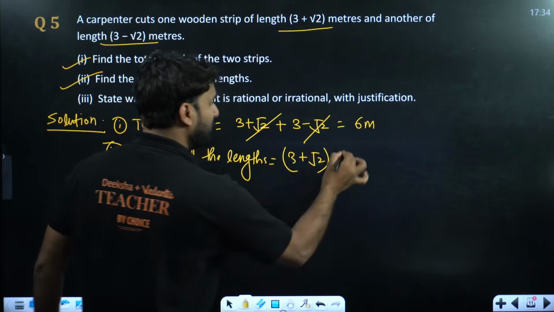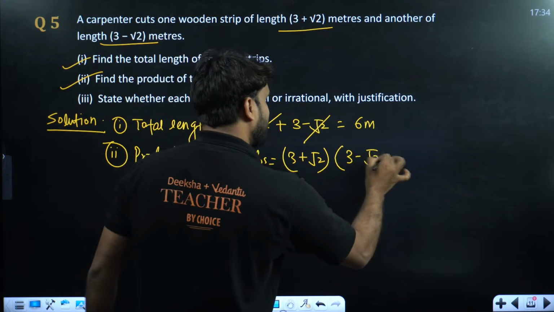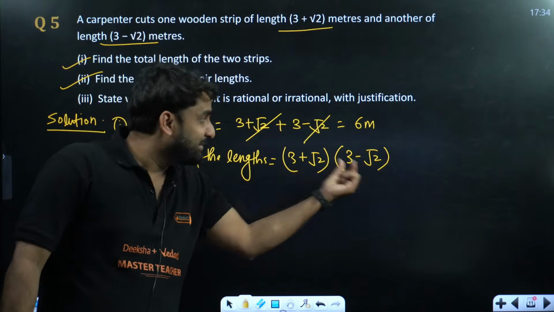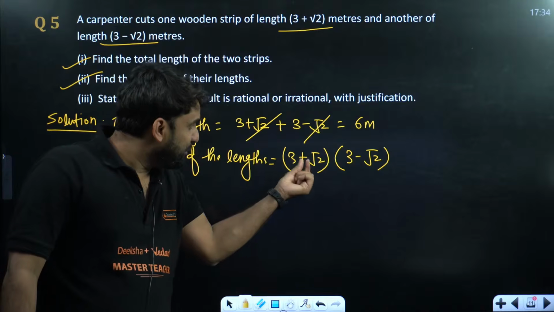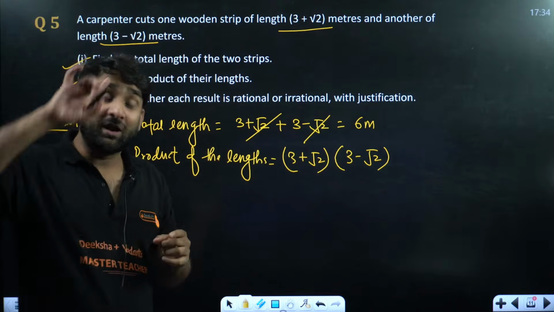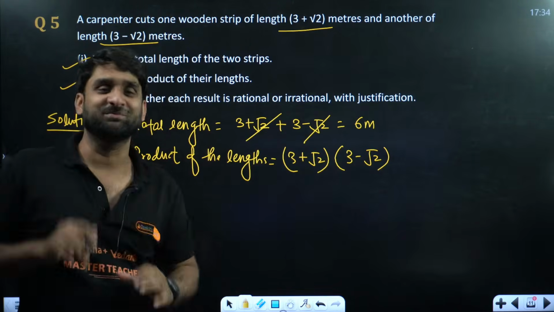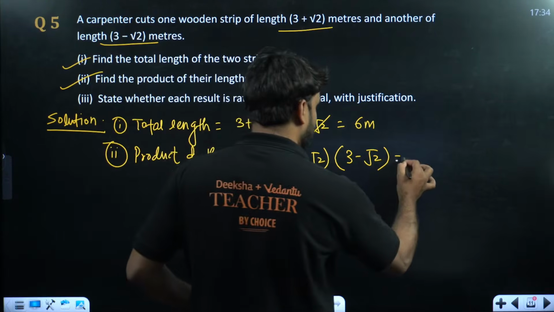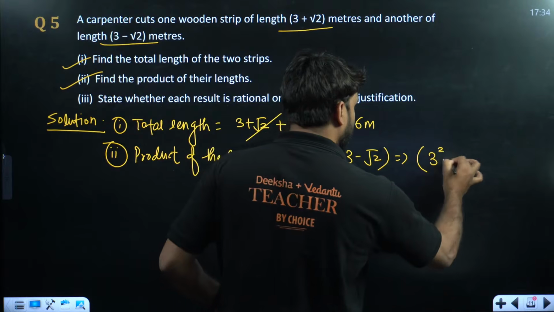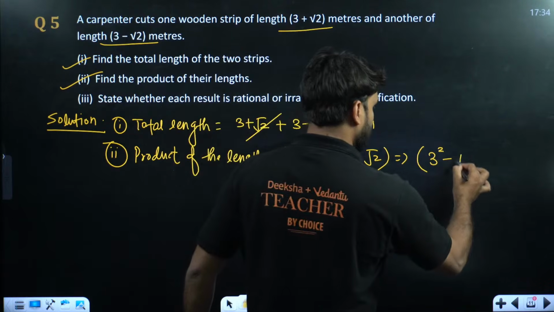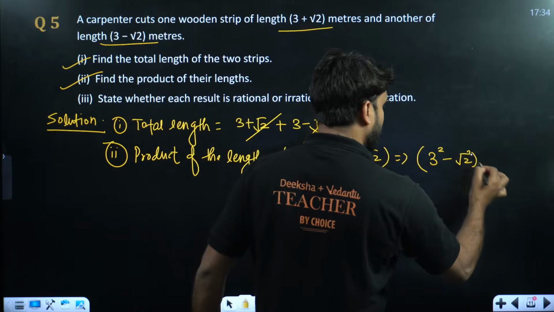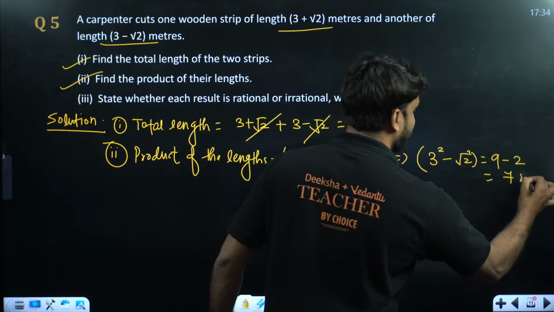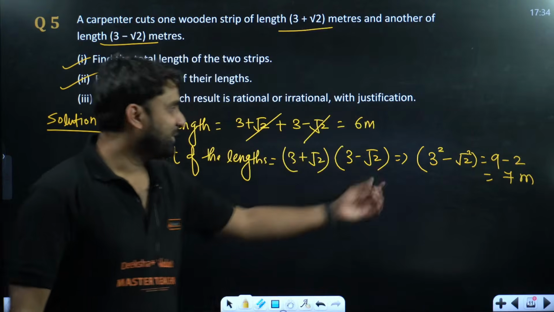3 plus root 2 multiplied by 3 minus root 2. And we all know this is an algebraic identity, A plus B, A minus B. If we multiply A plus B and A minus B, it becomes A square minus B square. So it can be written as 3 square minus root 2 square. 3 square will be 9 and root 2 square will be 2. So 9 minus 2 will be 7 meter. This is the answer.